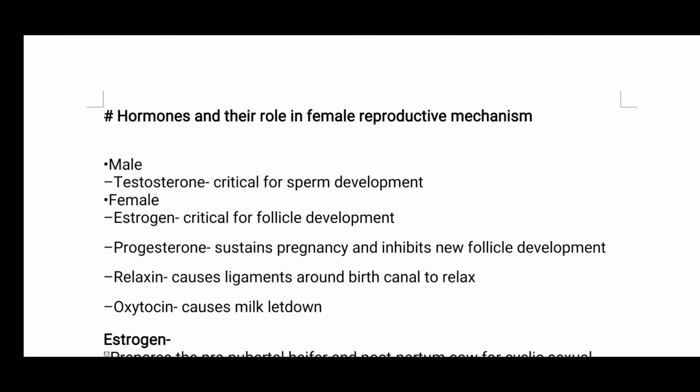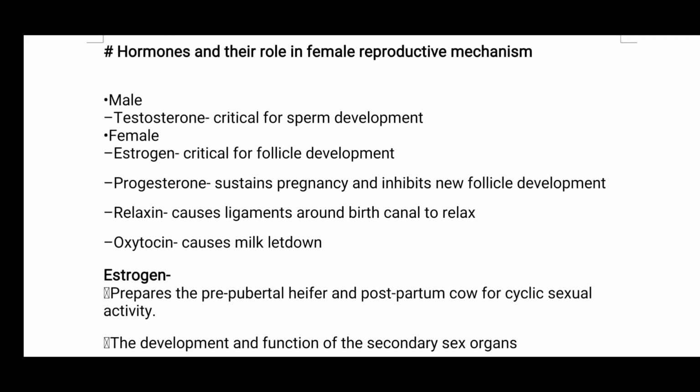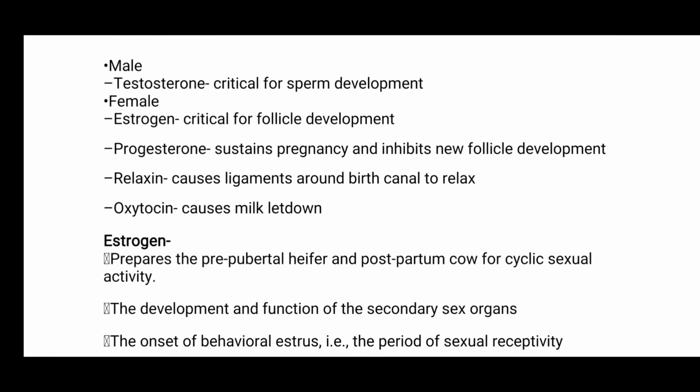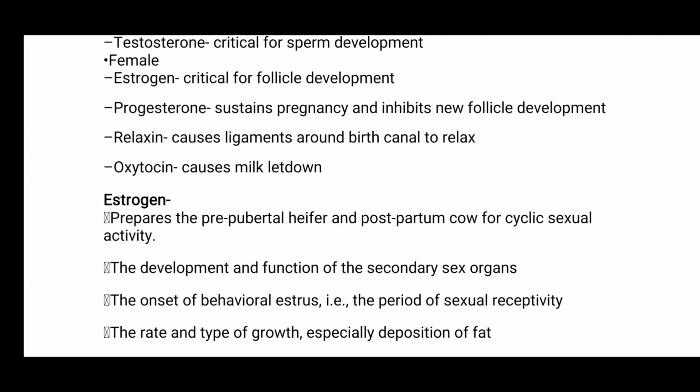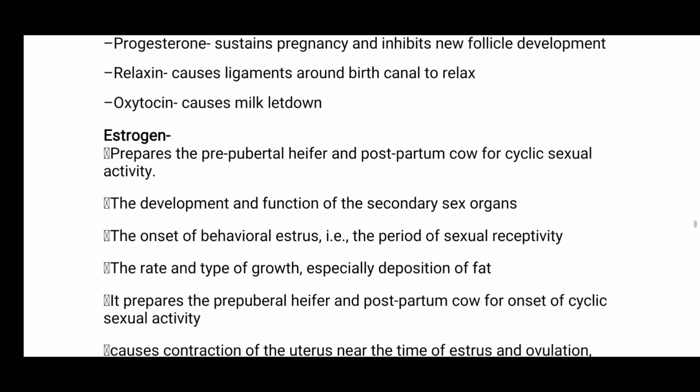And our next topic is hormones and their role in female reproductive mechanism. First, male testosterone, critical for sex drive development, sperm development. Female estrogen, critical for follicle development. Progesterone sustains pregnancy and inhibits new follicle development. Relaxin causes ligaments around the birth canal to relax. Oxytocin causes milk letdown. Estrogen functions are described below.